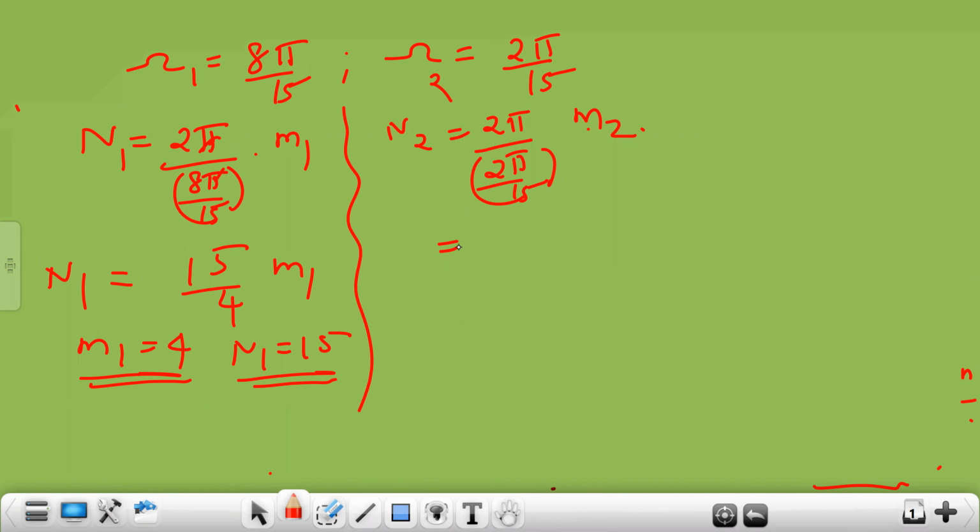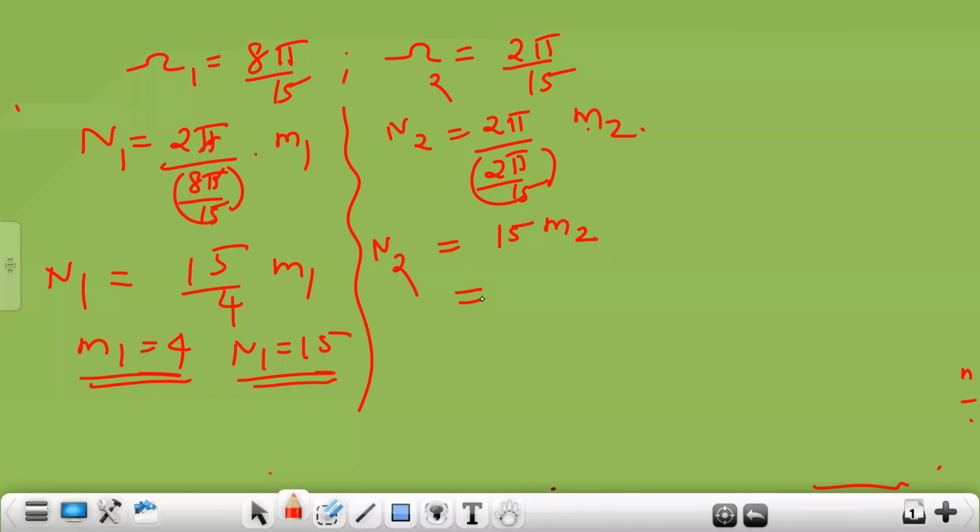And in the second case, it will be 15 M2. So here what will be the number we need to put? M2 is equal to 1.